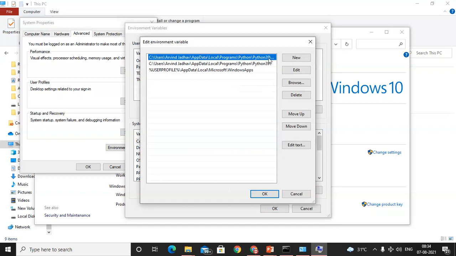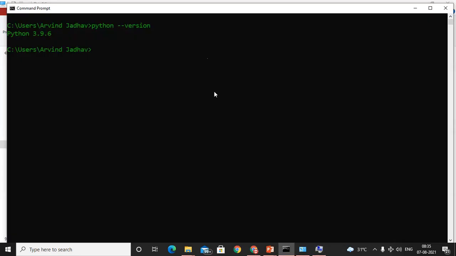See, here we have an entry of Python 39: C users, name of the PC, AppData, Local, Programs, Python 39. This one is the entry. If I accidentally delete this entry, we cannot access Python using the command prompt. Make a note of that.